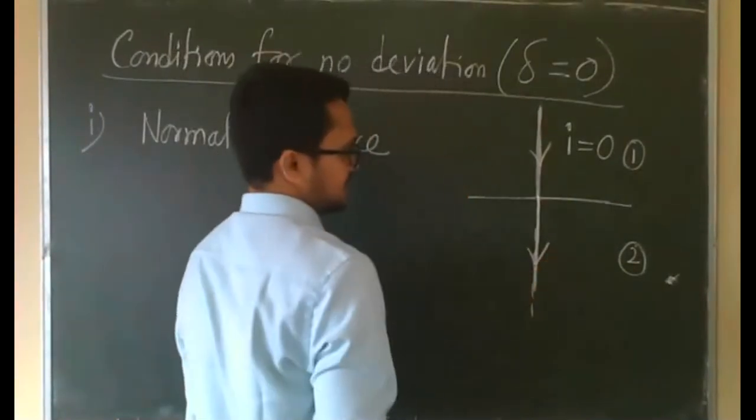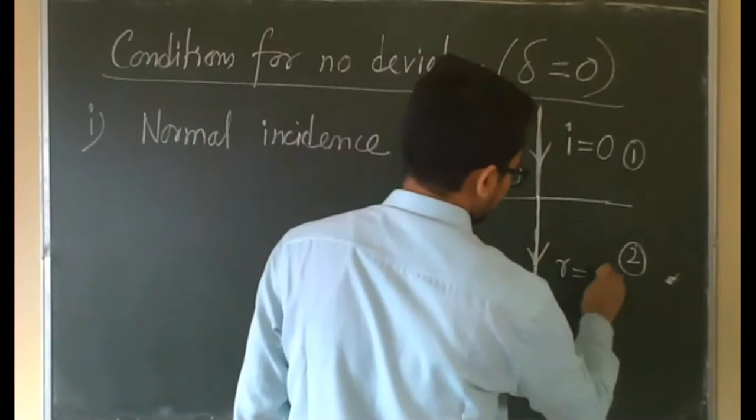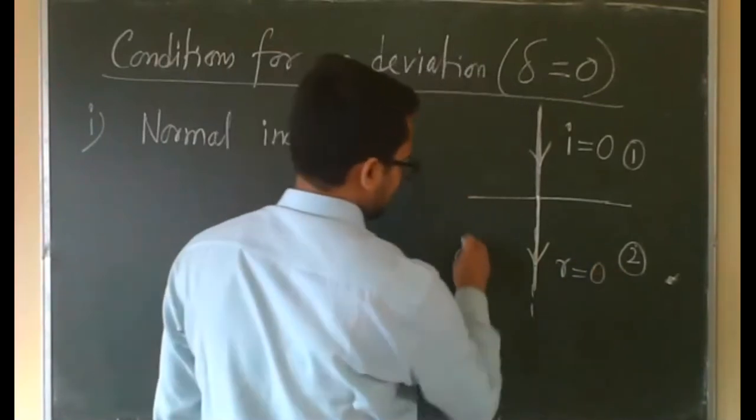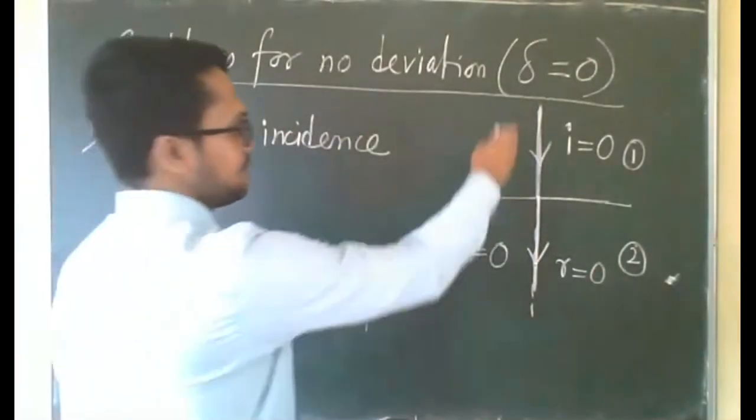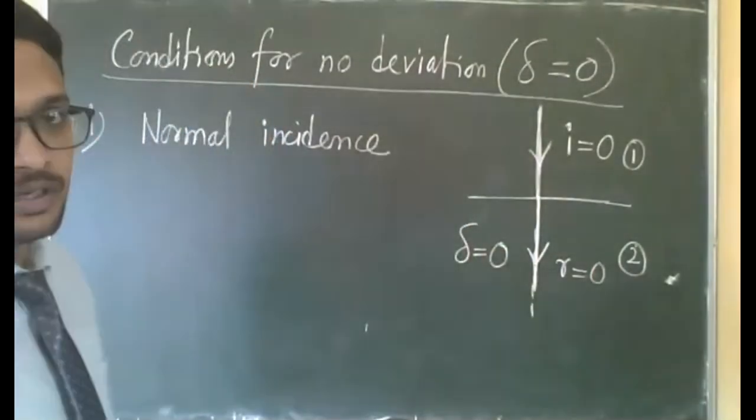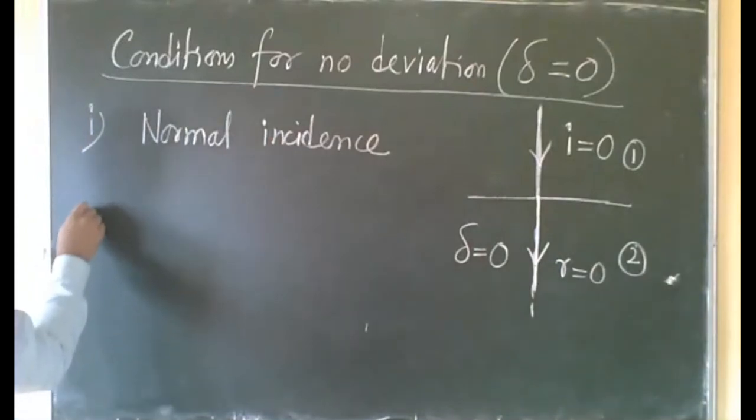It will enter into the second medium. Here the angle of refraction is 0, and there is no deviation, delta equal to 0. No bending, no deviation, it is following the same path, so delta equal to 0. So this is the first condition.